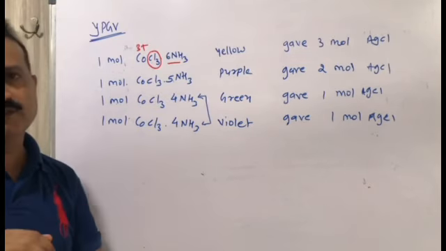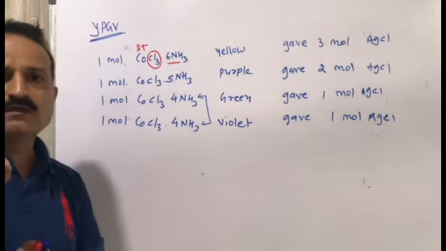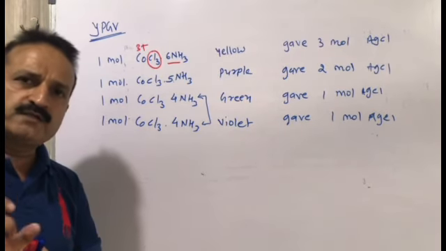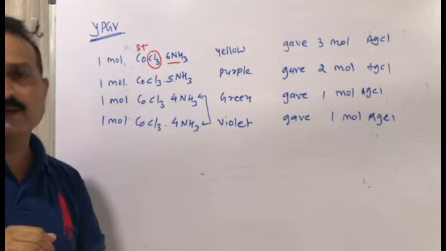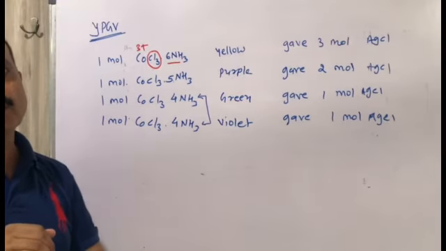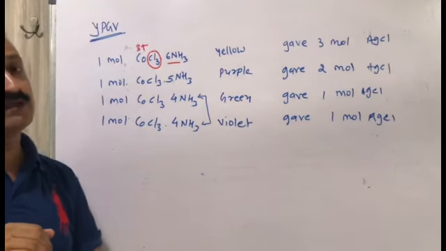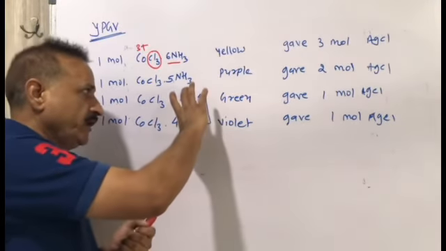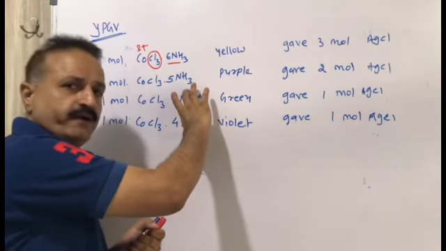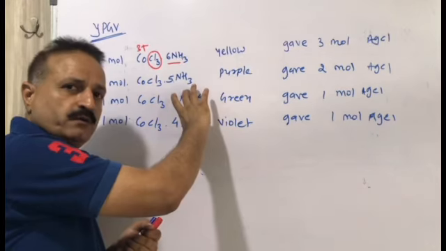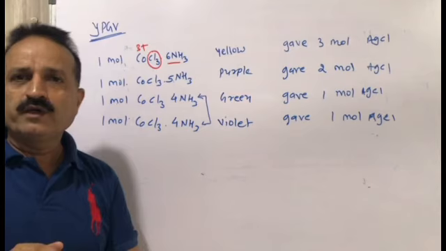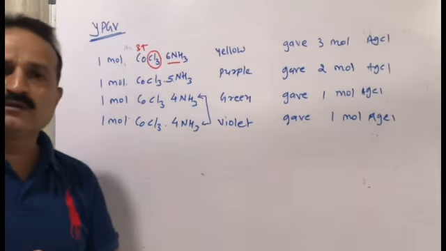If it is 6, the coordination number will be 6. The number of molecules present in the square bracket is the coordination number of the coordination compound. There was a special arrangement in these two compounds with the same formula but different colors, so two different solutions may be asked.